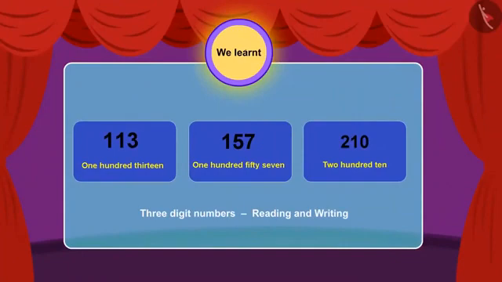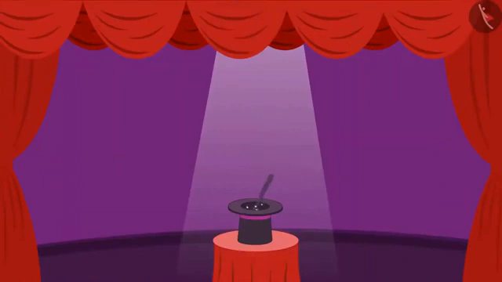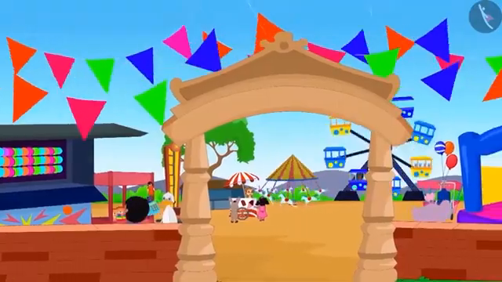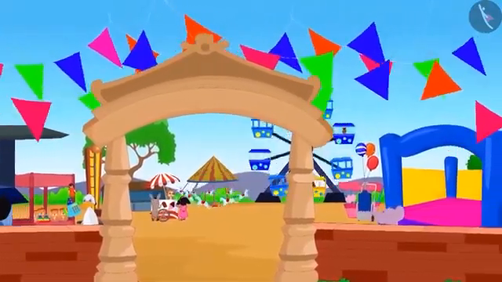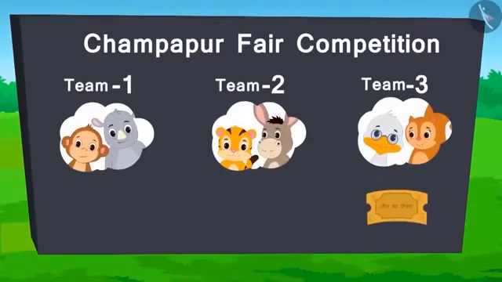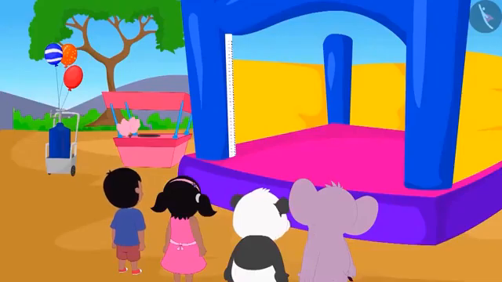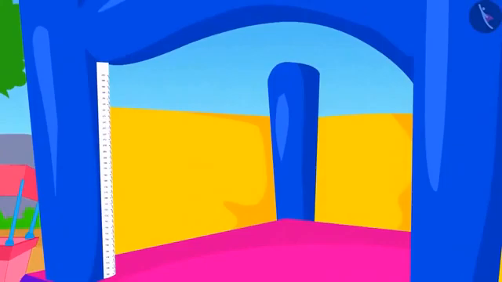In the previous video, we learned how to read and write any 3-digit numbers. Let us learn more about this in this video. Let's see what's going on in the fair. So far, the score is as follows. The next competition is high jump.